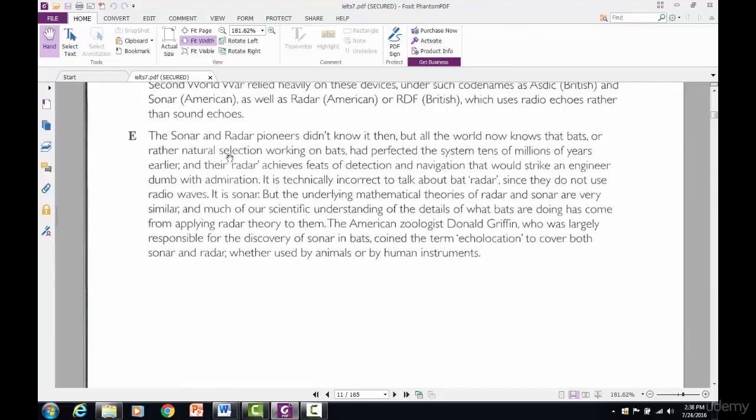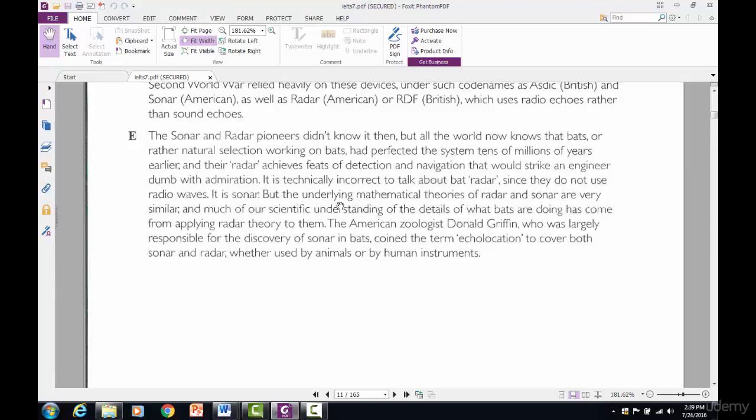All right, I'm looking for a sentence, sonar and radar, with the word something similar. Oh, here it is right here, the word similar. The sentence starts with the word but. But the underlying mathematical theories of radar and sonar, they are together, are very similar. So what's similar? The mathematical theories.